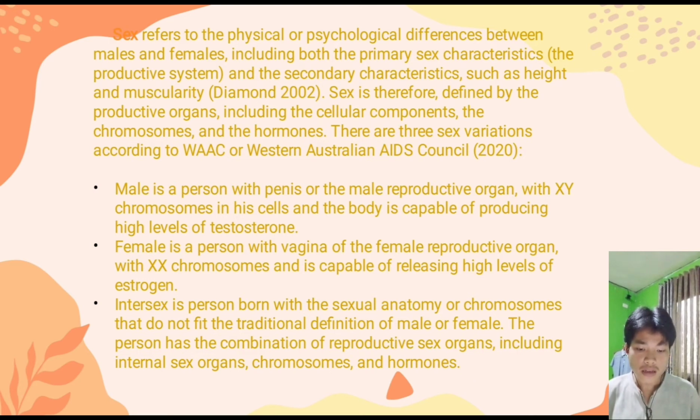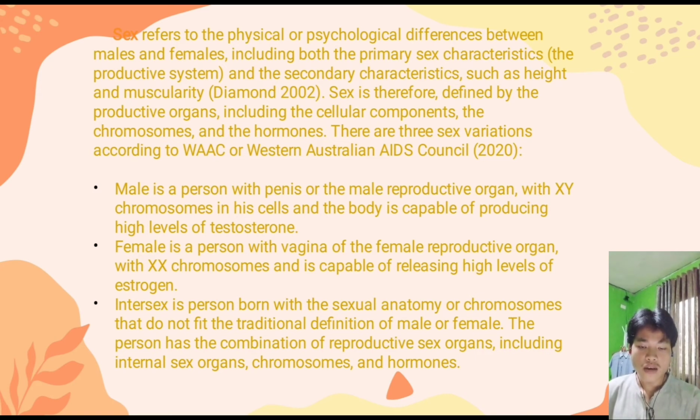So what is the role of estrogen? Estrogens are a group of hormones that play an important role in the normal sexual and reproductive development in women. They are also sex hormones. The woman's ovaries make most estrogen hormones, although the adrenal glands and fat cells also make small amounts of the hormones. Last, an intersex person is born with sexual anatomy or chromosomes that do not fit the traditional definition of male or female.